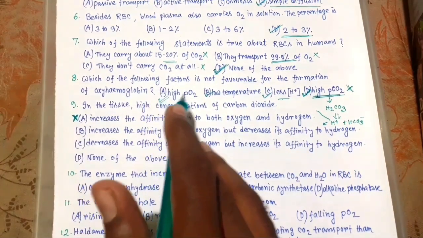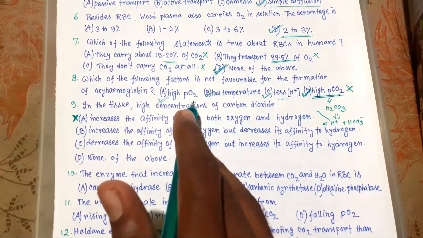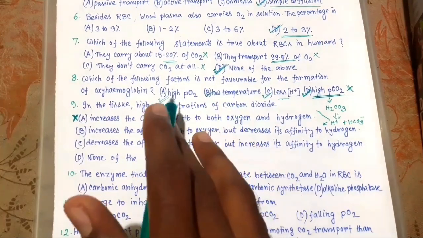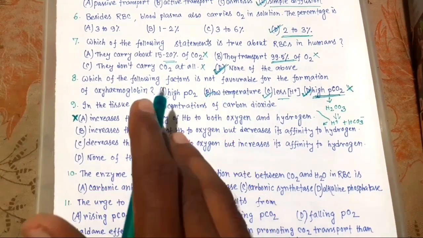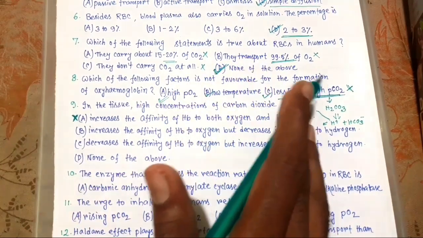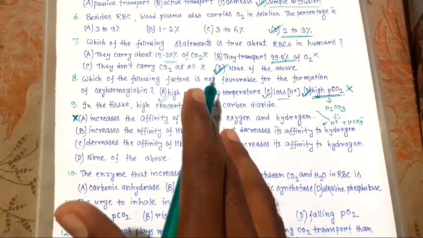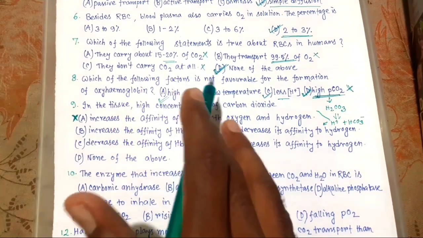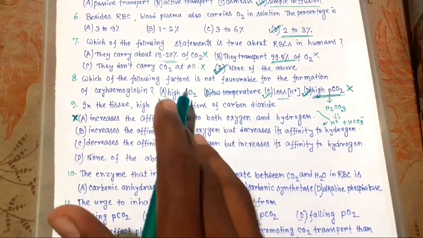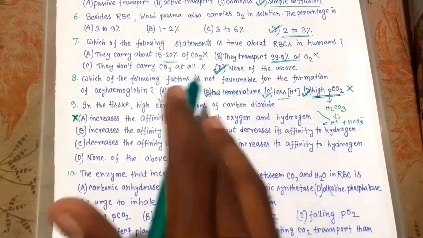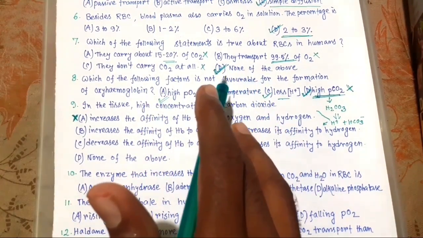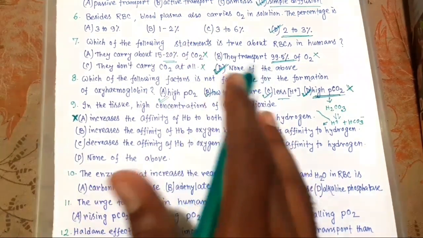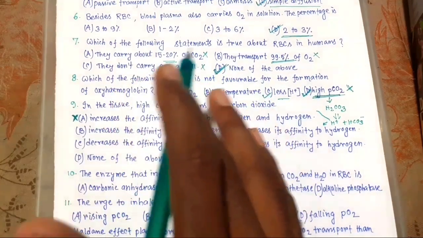So deoxygenated hemoglobin binds H plus ions more actively because here affinity of O2 with hemoglobin is decreased. So deoxygenated hemoglobin will be formed that binds H plus ions more actively, and it facilitates gaseous exchange because more O2 is released in the tissue where amount of CO2 is more.